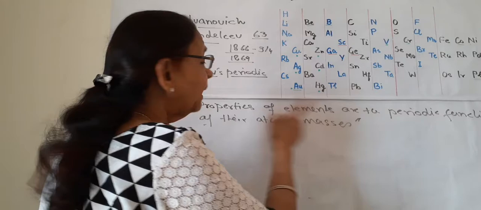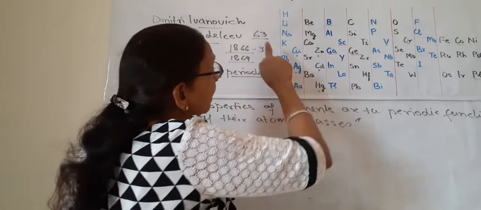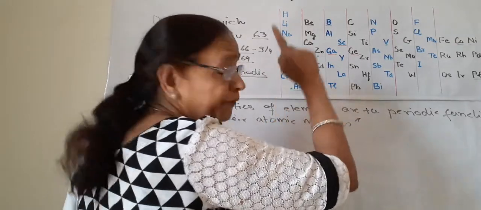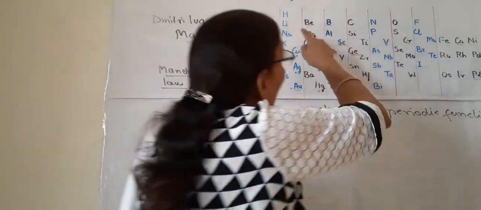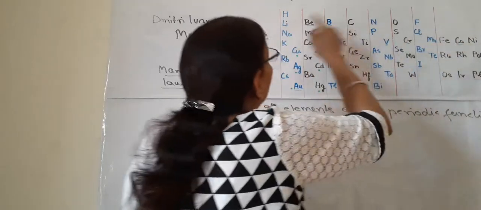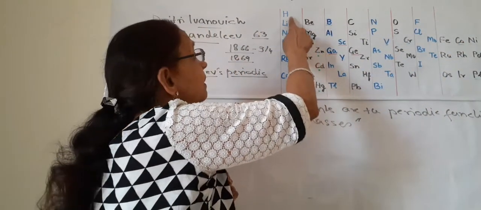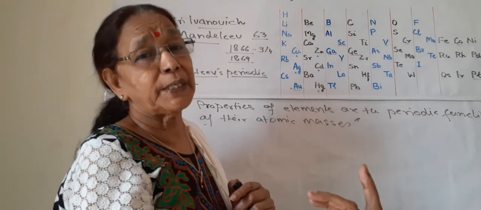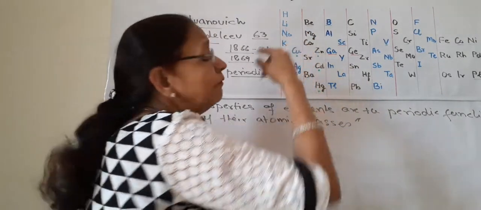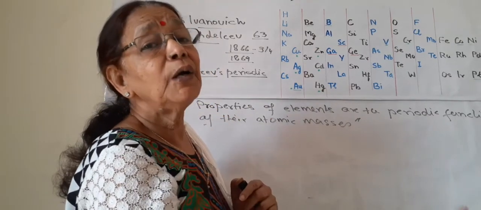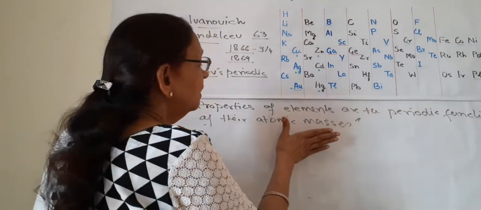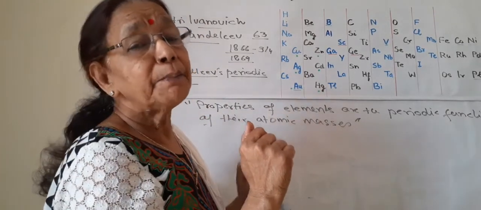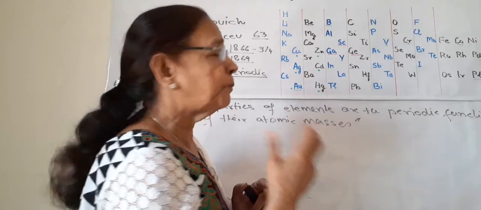What we have studied by this definition is that atomic masses are arranged in increasing order from left to right, and second, after an interval, an element comes beneath the first one which has similar properties. That is, these have periodicity in their properties. This is how the definition of Mendeleev's periodic law is explained.